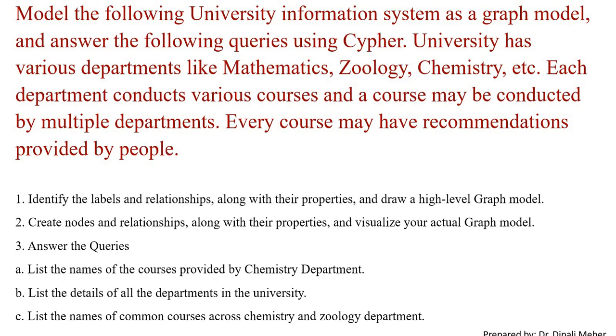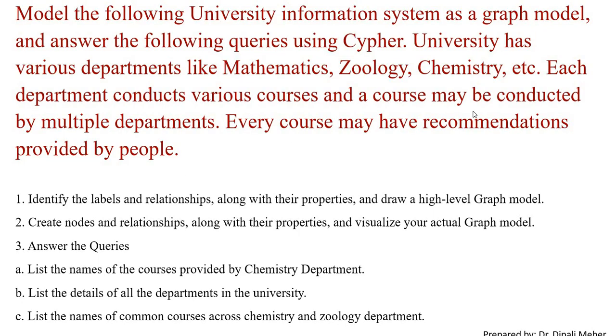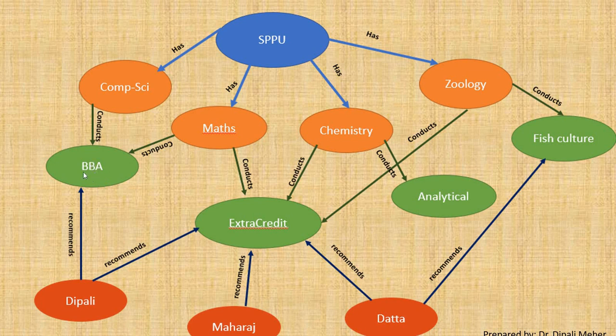So let us see graphically how we are going to model this. It is a university labeled SPPU. The university has various departments. So SPPU has computer science, has maths, has chemistry department, has zoology department. Now department conducts courses. So computer science conducts BBA, maths conducts BBA. Why have I taken this? Because each department conducts various courses and a course may be conducted by multiple departments. So one course may be conducted by multiple departments.